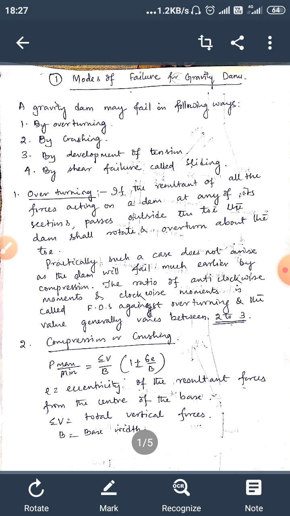As we already know, compressive forces on a structure are calculated by the P max and P min equation, that is equal to summation of V divided by B into 1 plus minus 6e by B, where e is the eccentricity of the resultant force. Eccentricity means the distance from the center at which the force acts. Summation of V is the summation of vertical forces and B is the base width.